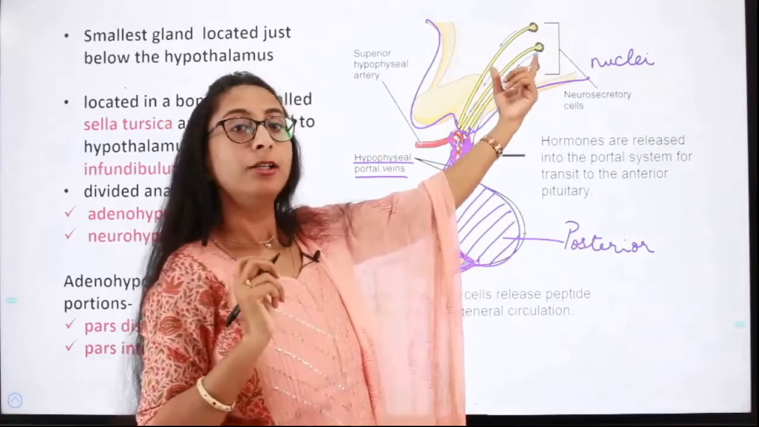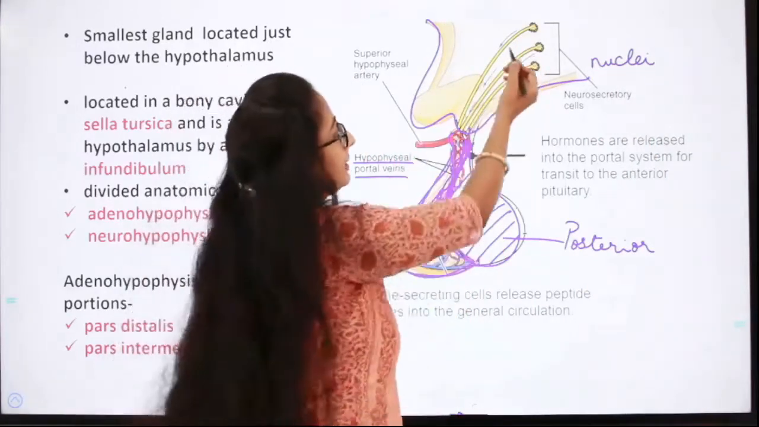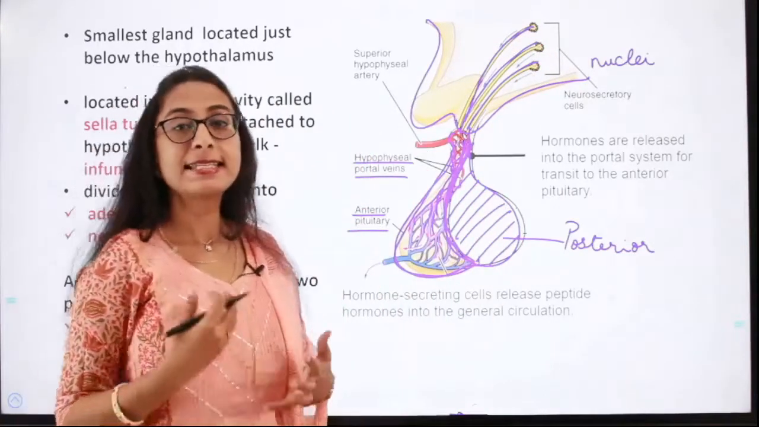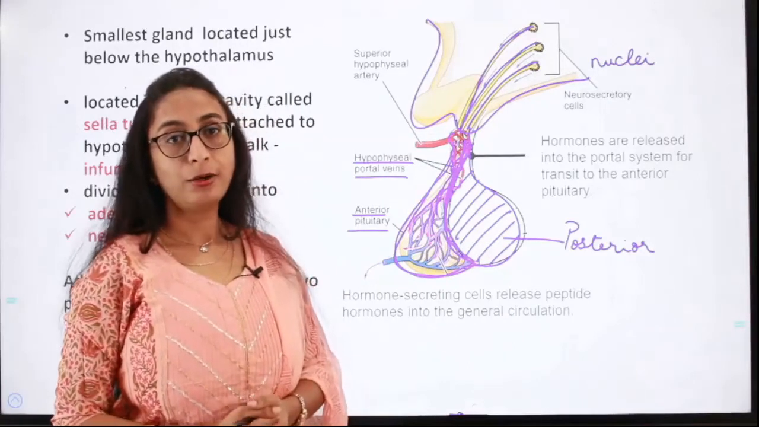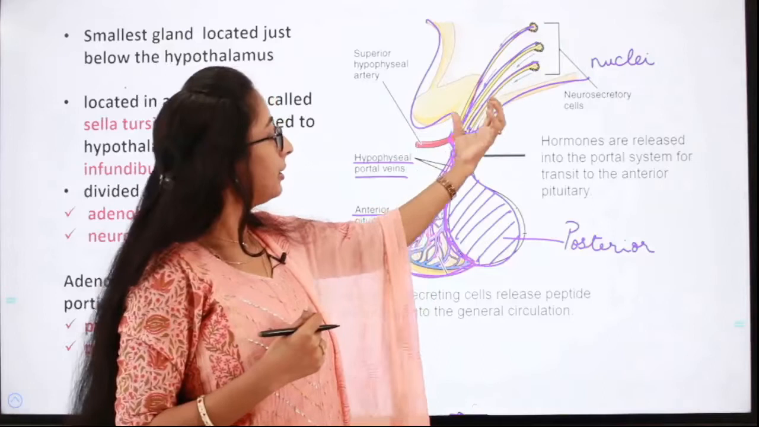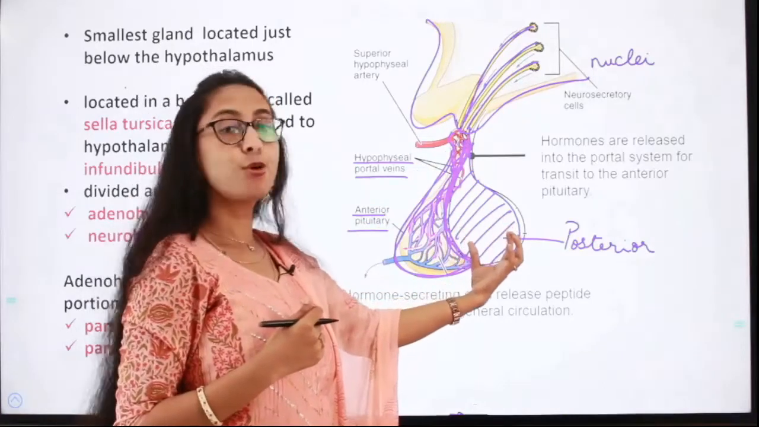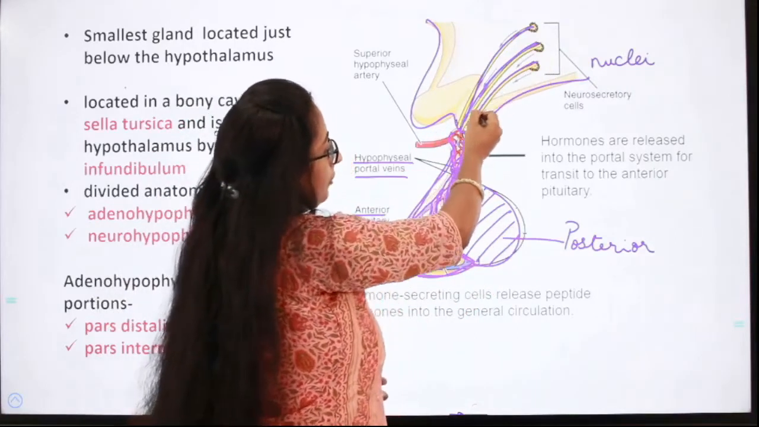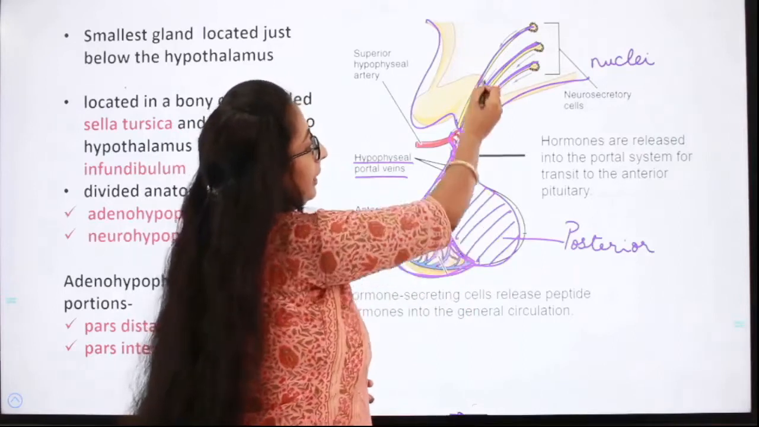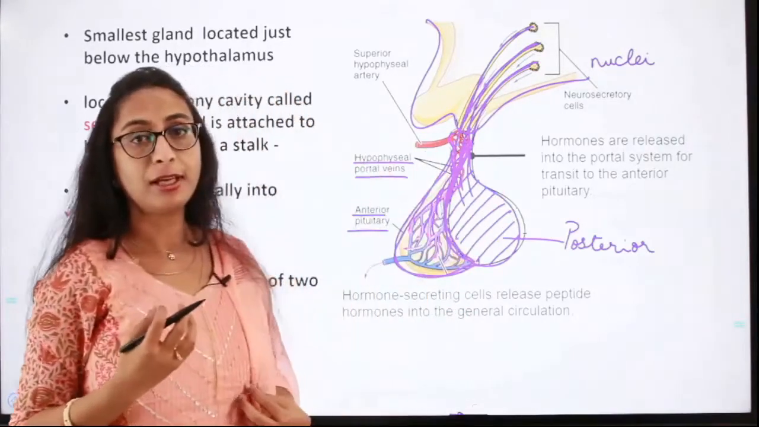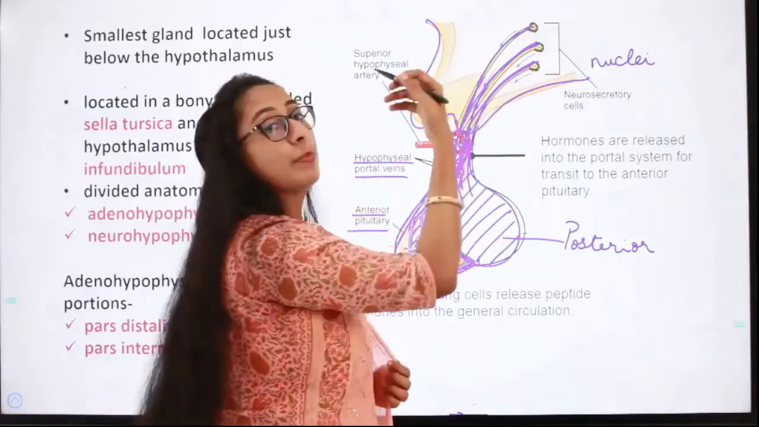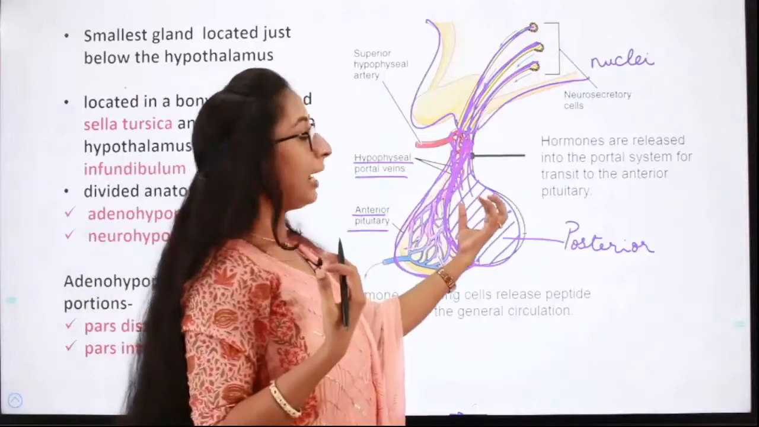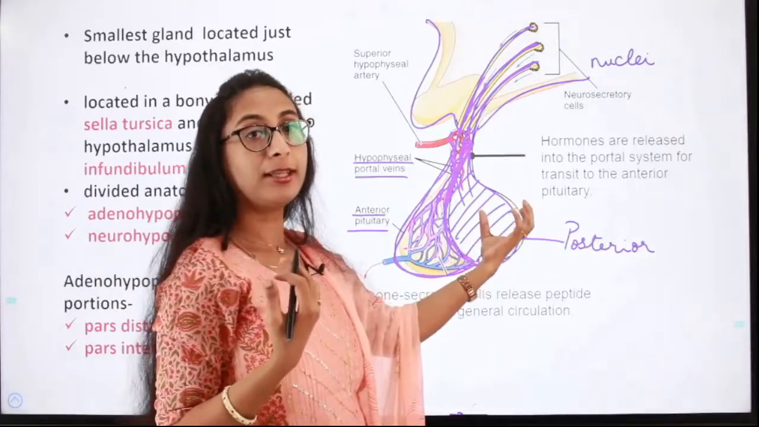We have neurosecretory cells in the hypothalamus. These are the neurosecretory cells. These neurosecretory cells synthesize neurohormones. These neurohormones are stored in the posterior pituitary gland. The axon terminals of these neurosecretory cells terminate here in the posterior pituitary, and whatever hormones are synthesized by these neurosecretory cells, called nuclei, those hormones are collected and stored here in the posterior pituitary.